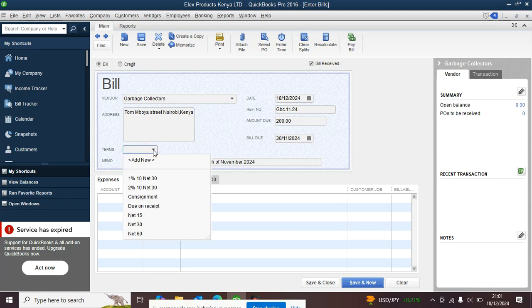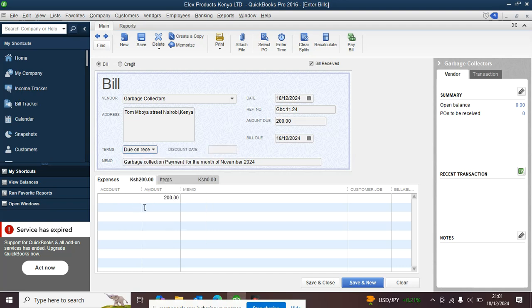What about the terms? We can say due on receipt. When you receive the bill, you're supposed to pay it. So we can just leave it at that for now. We're going to look at the other terms. Then now save and new, if you want to enter another bill. We have not completed here. We still have the sheet that has not been filled.